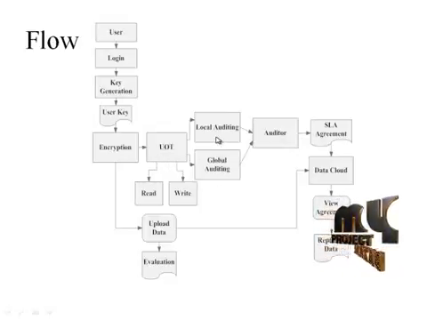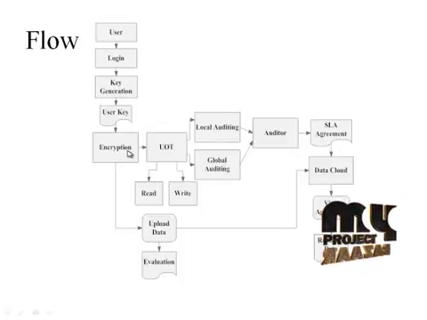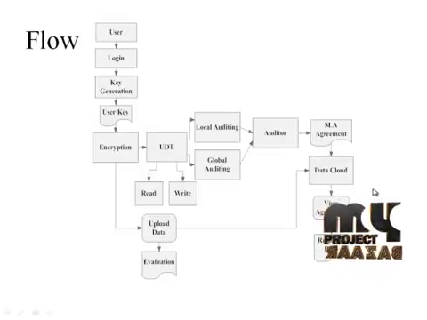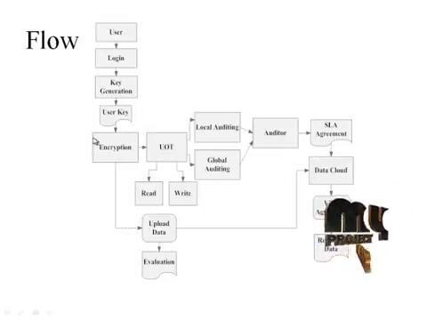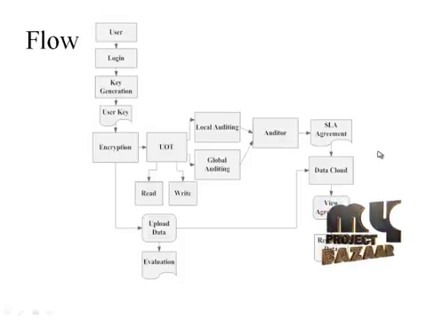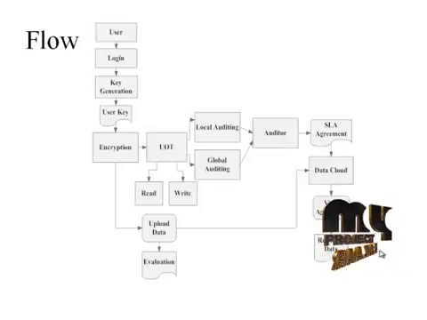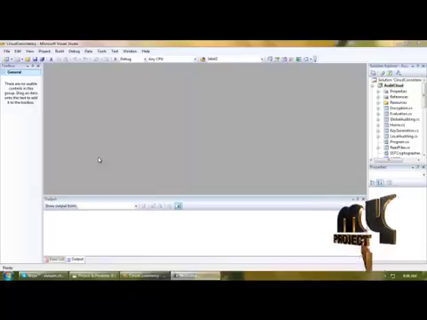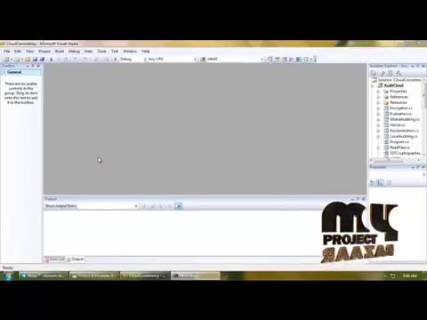In local auditing, the user will generate the UOT operation, and global auditing will transfer the UOT to the auditor. The auditor will make an SLA agreement with the data cloud, and the data cloud will view the agreement and get the file from the user. And finally, the data cloud will replicate data into different cloud servers, and evaluation is done based on performance of the project. Next, execution of the project. Let's start execution.